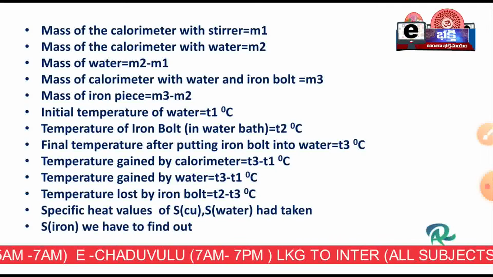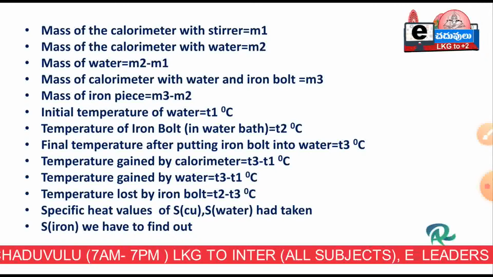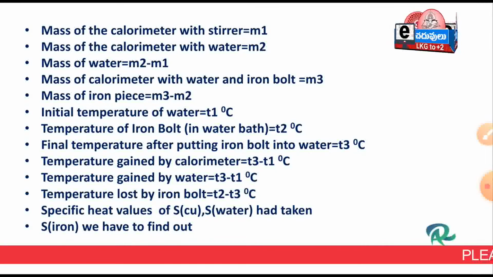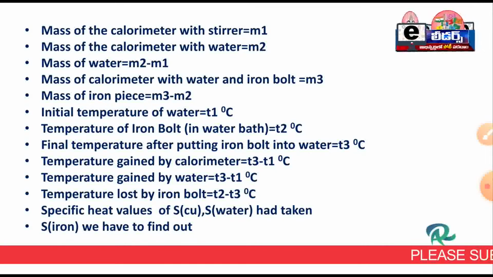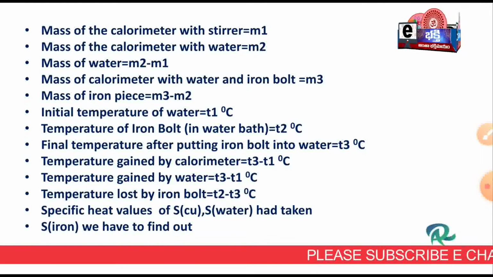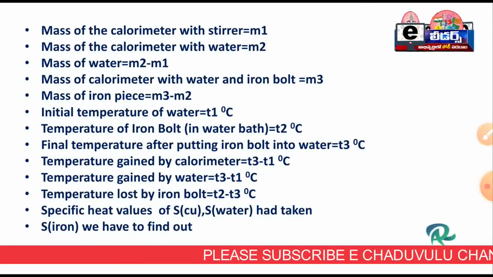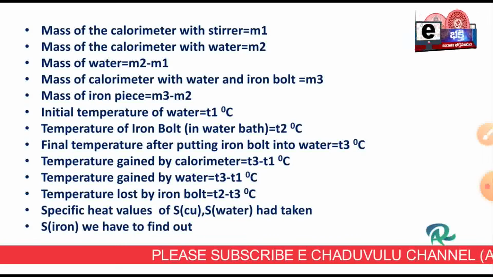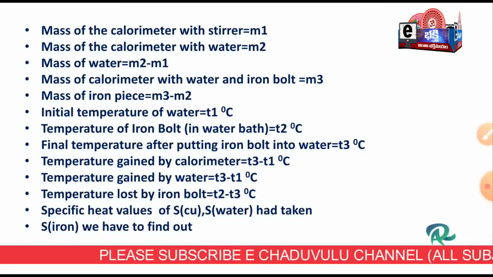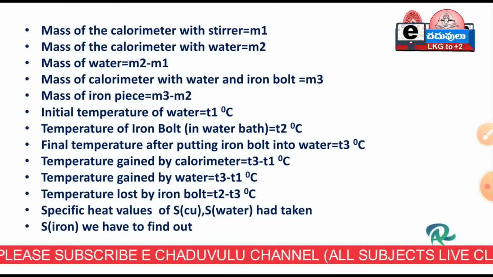Temperature lost by the iron bolt is from T2, that is 100 degrees centigrade, down to T3, so T2 minus T3. We have to know the specific heat values of copper. Copper's specific heat is well known, and the specific heat of water is 1 in the CGS system. By using these two specific heat values, we are going to calculate the specific heat of the iron bolt.